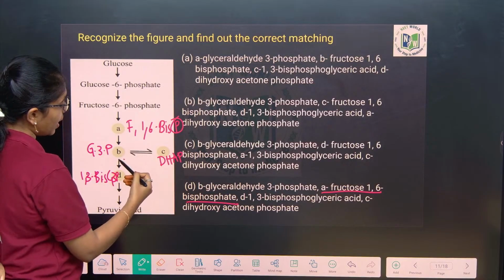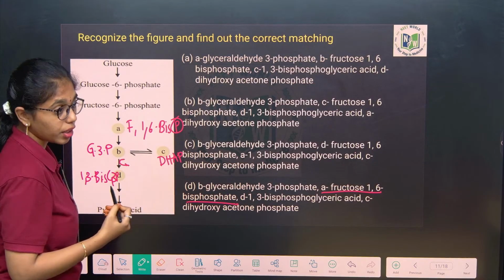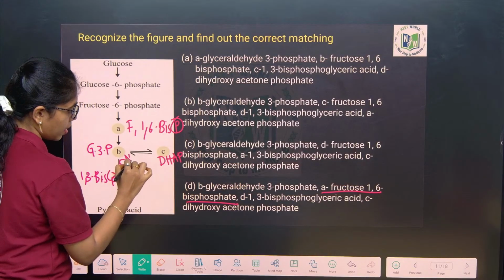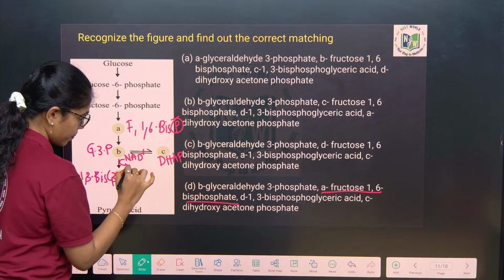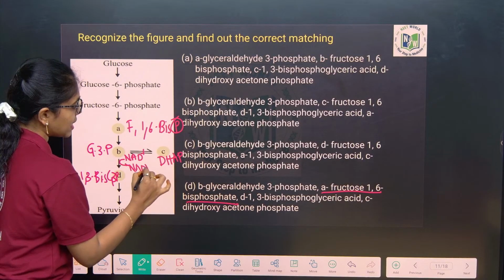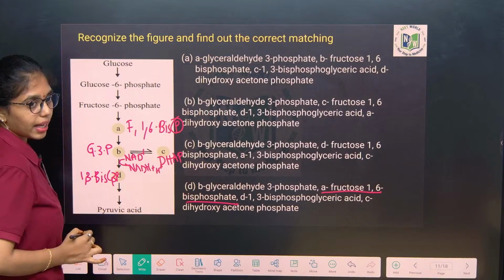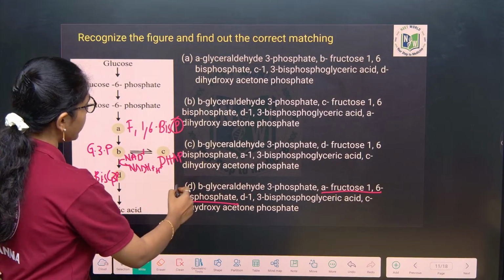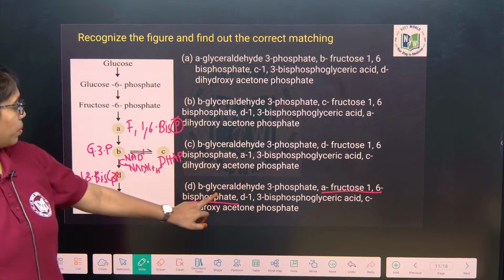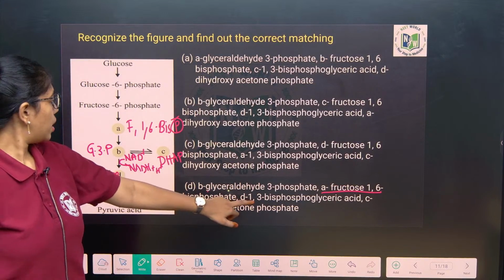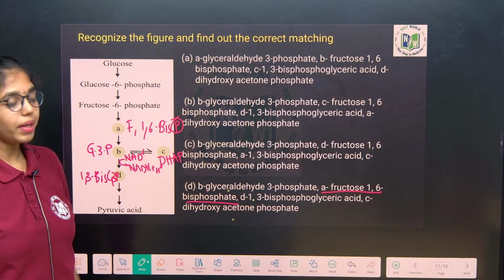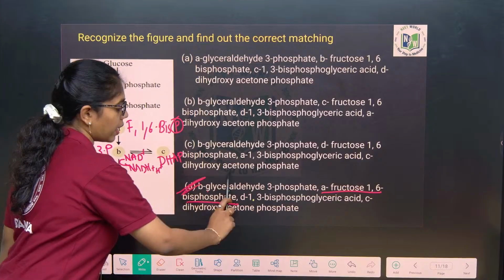Here what is being oxidized and what is being reduced? Glyceraldehyde 3-phosphate is oxidized and NAD plus is reduced to NADH plus H plus. Clear, right, ma? So here what will be the right answer? Once check it out, all the options, is that correct? B is glyceraldehyde 3-phosphate, D will be 1,3-bisphosphoglyceric acid, and C will be dihydroxyacetone phosphate. Correct, right? Yes,